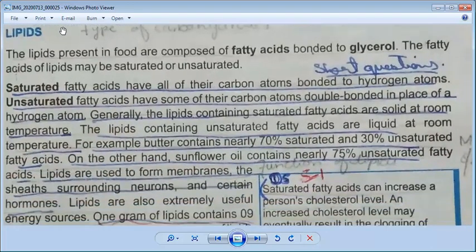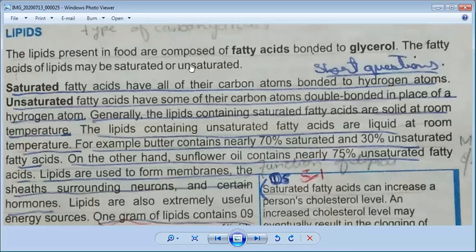These are lipids. Next component is lipids. What are lipids? This is very important. First of all, lipids present in food are composed of fatty acids bonded to glycerol. Where can we find it? We can find lipids present in food, composed of fatty acid bonded to glycerol. So this is the formation of lipids. If they are composed of, it means they are made of fatty acid bonded to glycerol.